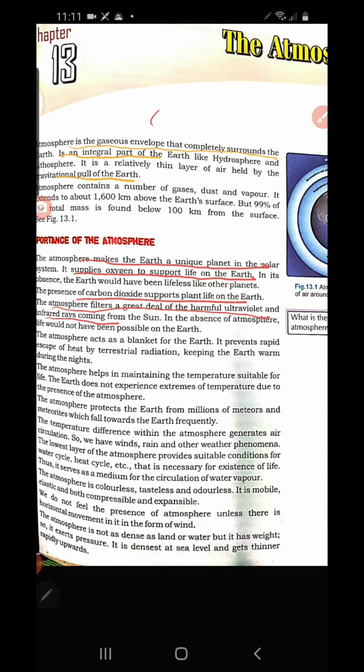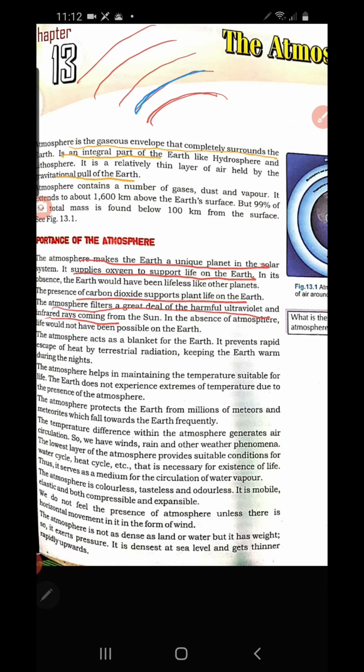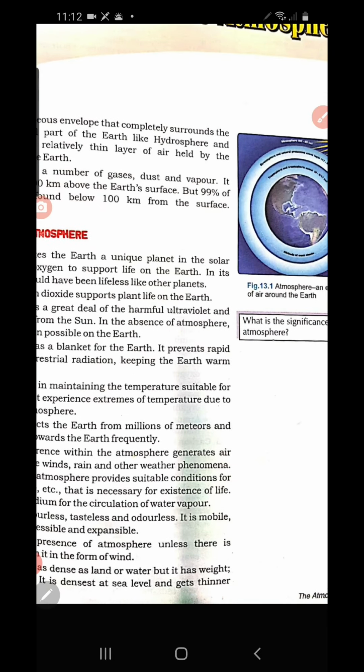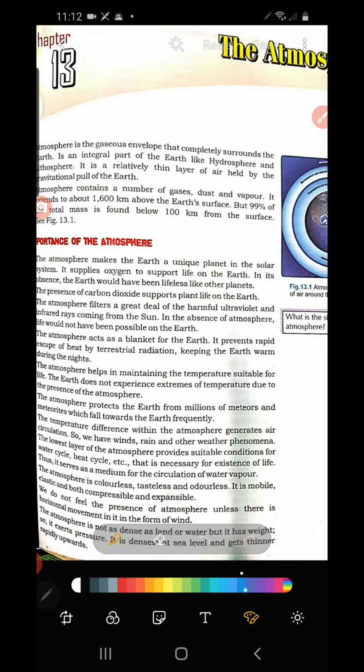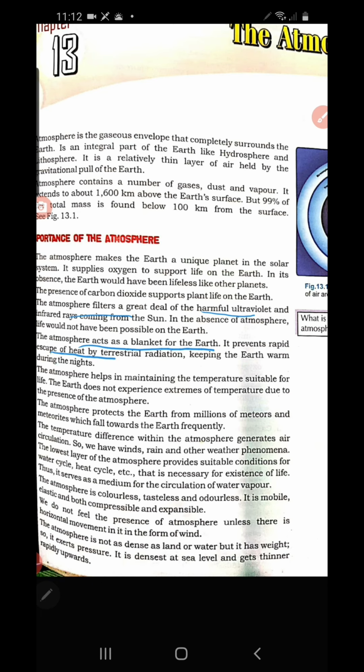Okay, the earth has got 5 important layers. So the troposphere is the lowest layer, and just above troposphere there comes stratosphere, and the ozone layer is present in the stratosphere. So this ozone layer is protecting the earth from harmful rays like infrared and ultraviolet rays from the sun. And then what is the other importance of the atmosphere? It acts as a blanket for the earth, and it prevents rapid escape of heat by terrestrial radiation.